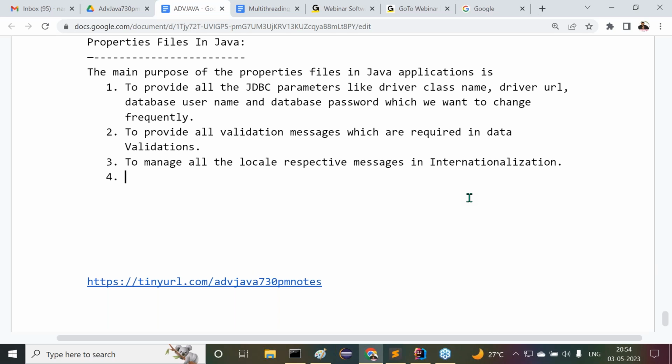For that purpose here, we are going to use properties files. This is one point. Another example: apart from this, if you want to manage all the content here, say for example, ATM software is available, an ATM application is available.